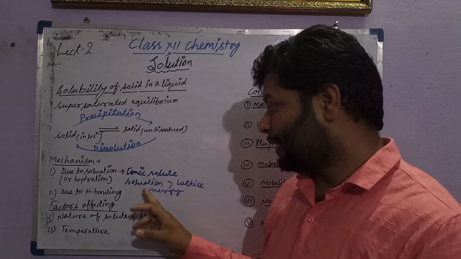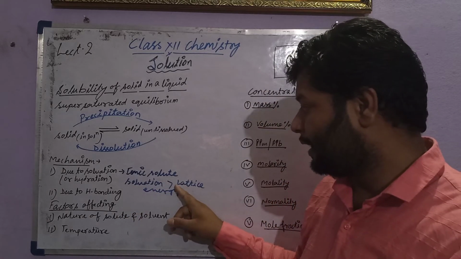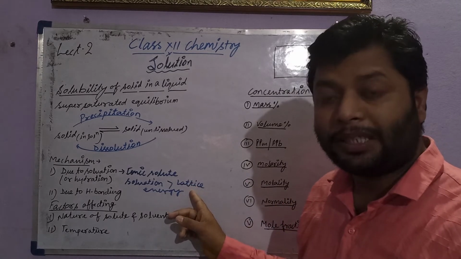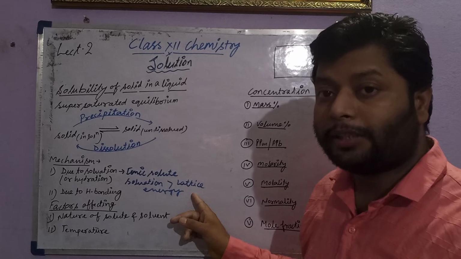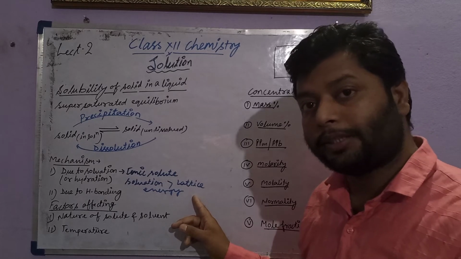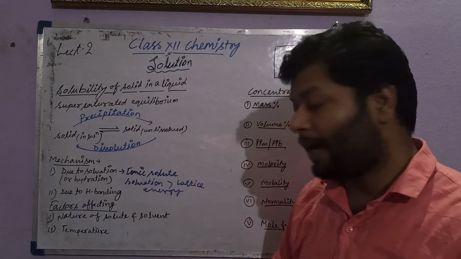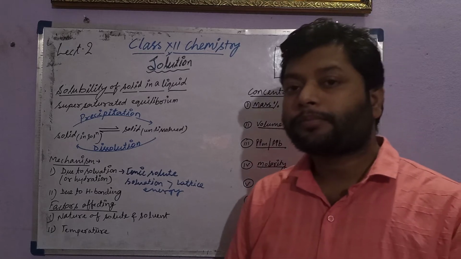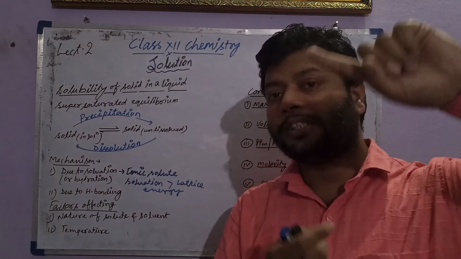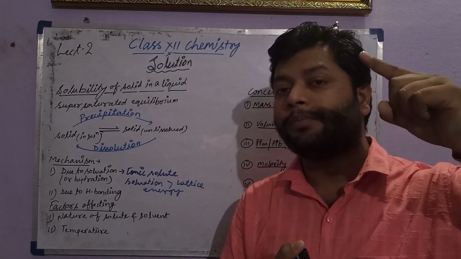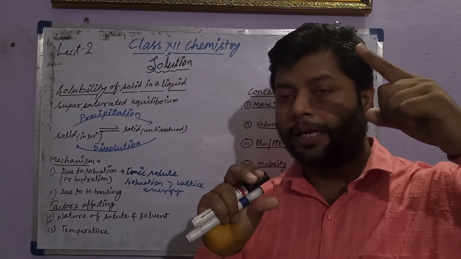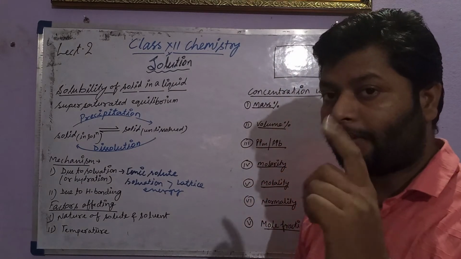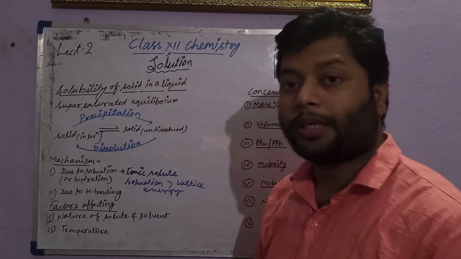So solvation energy must be greater than lattice energy to break the lattice, and that will be responsible for dissolution of an ionic solute in water or any other solvent. That is one of the important factors. So if hydration energy is greater and lattice energy is smaller, the ionic solute will be easily dissolved in water. That is one of the factors responsible, and that is also called the mechanism.